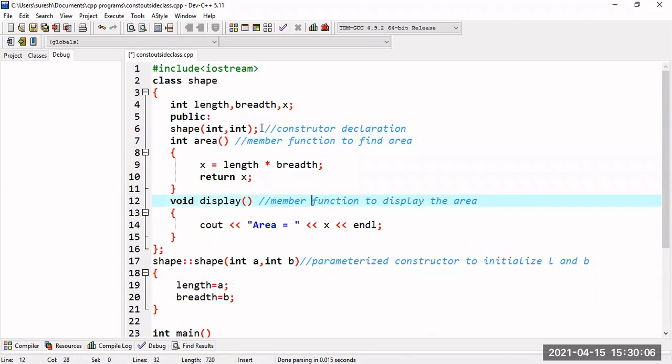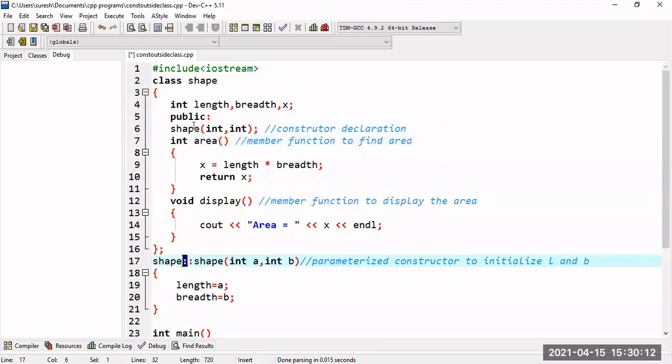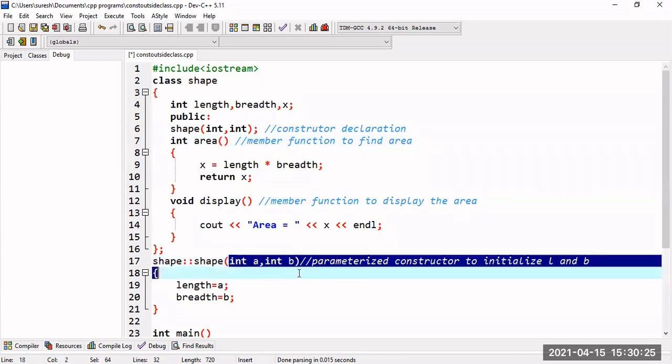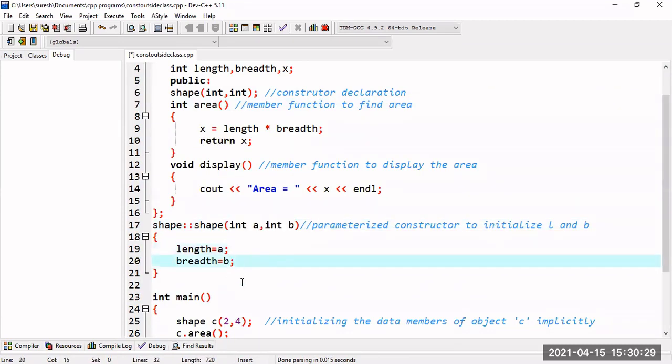That constructor I am not defining inside the class. I just want to define it outside the class, and the member functions I define inside the class only. Whenever I want to define a constructor outside the class, first comes the return type, but there is no return type for the constructor, so no return type. The next one is the name of the class. So I write the name of the class, the scope resolution operator and the name of the constructor, and it is taking two parameters, a comma b. So length I am initializing to a, and breadth I am initializing to b.